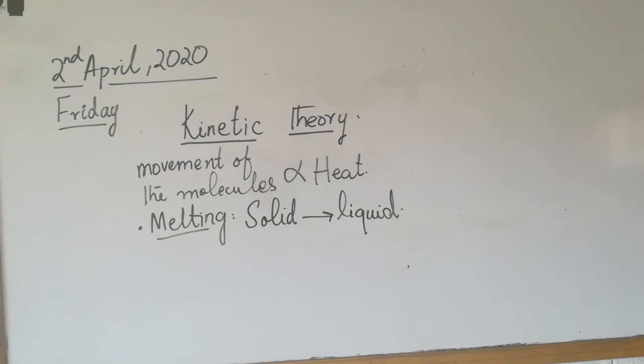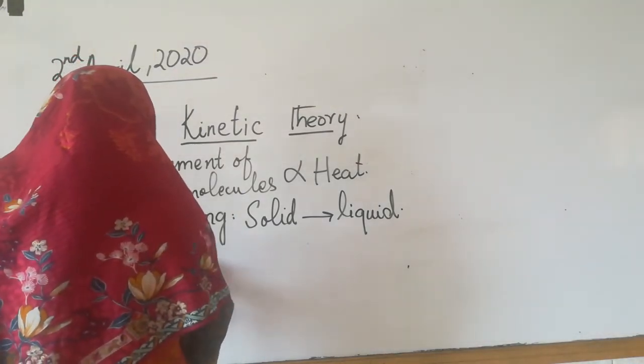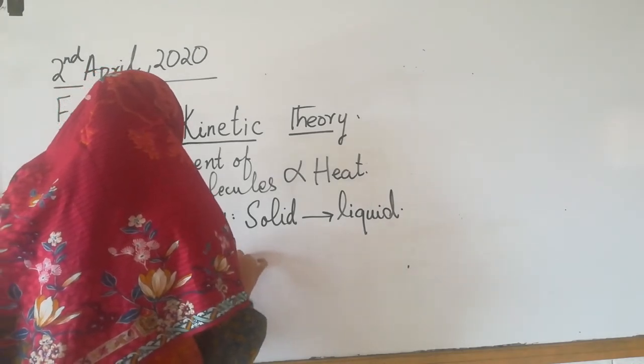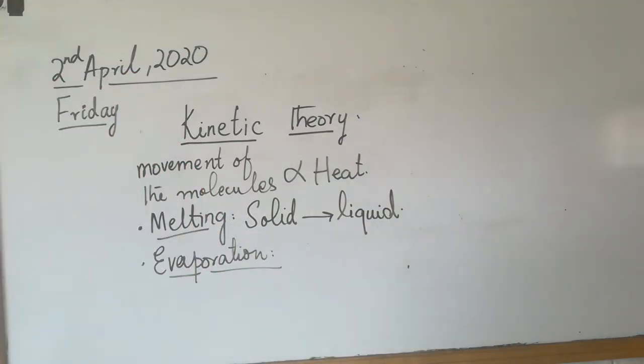The next conversion is evaporation. What happens in evaporation? Yes, Alishba? In the process of evaporation, we actually heat the liquid. We provide the heat to the liquid and it starts boiling.